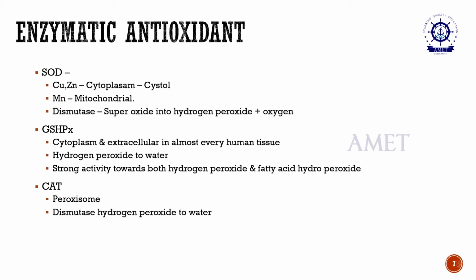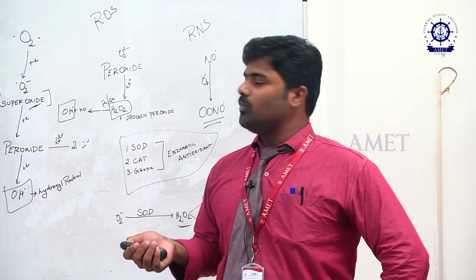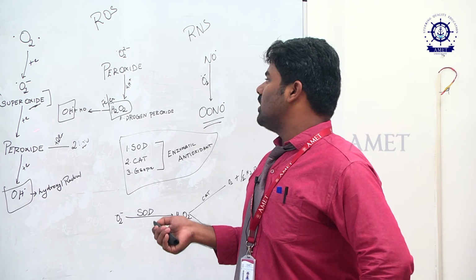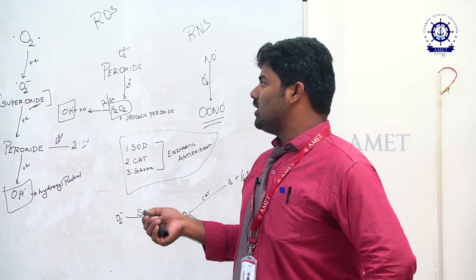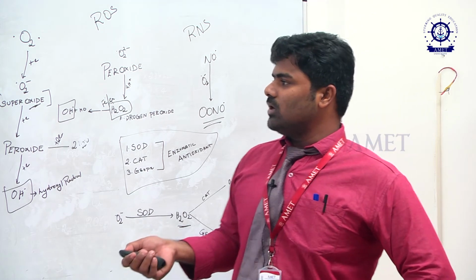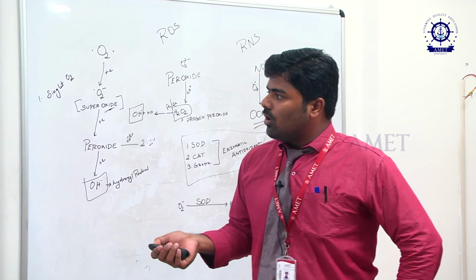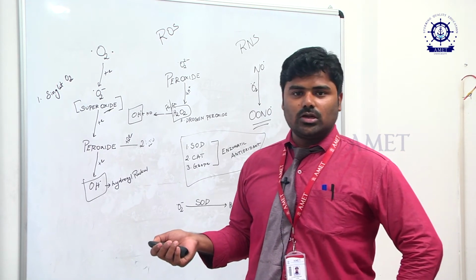As I said, we have enzymatic antioxidants like SOD. Again, just recalling, superoxide dismutase goes and directly reacts with the superoxide and turns it into hydrogen peroxide. The second one is glutathione peroxidase, which is present in the cytoplasm and in almost every human tissue, and the extracellular region.